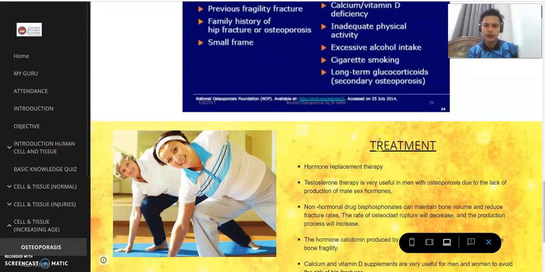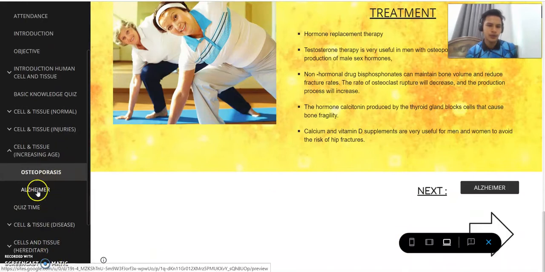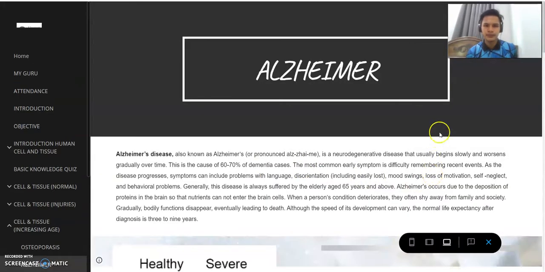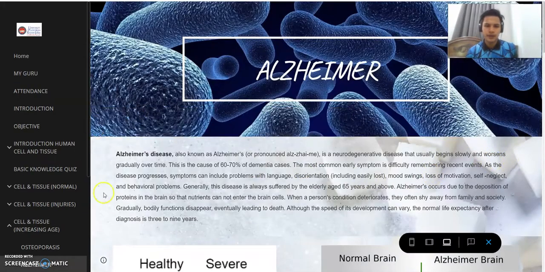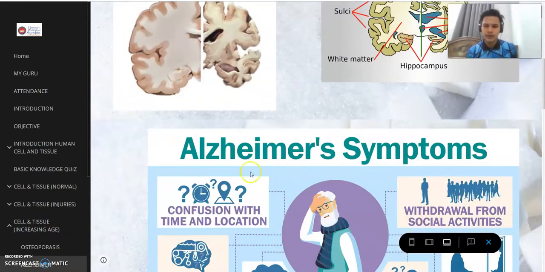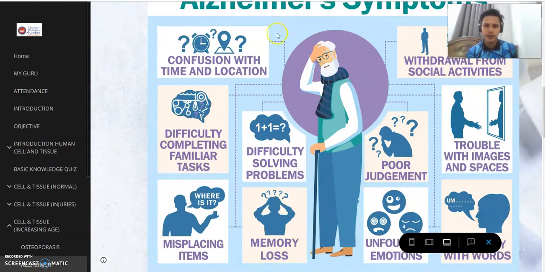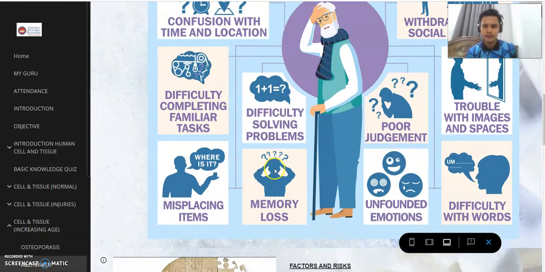And then we provide you and tell you about the treatment of osteoporosis, some points that you can learn and know. And then we go into Alzheimer. As you can see here, the definition of Alzheimer, and then some of the pictures, Alzheimer symptoms, where we can know and learn about at the picture. There is a lot of information actually here.